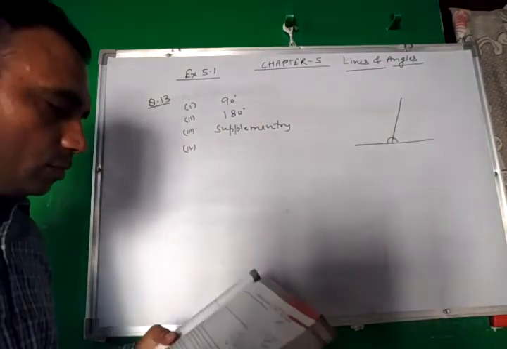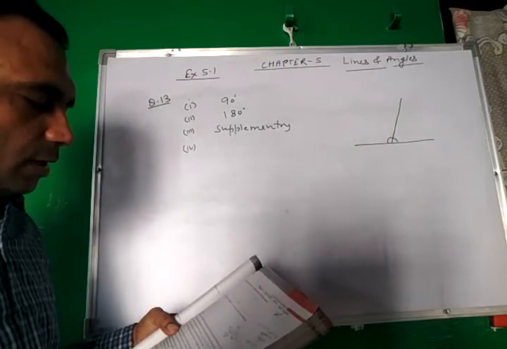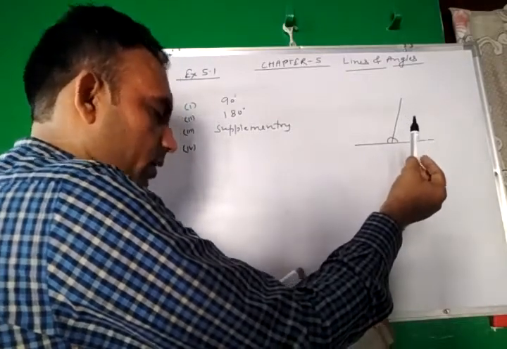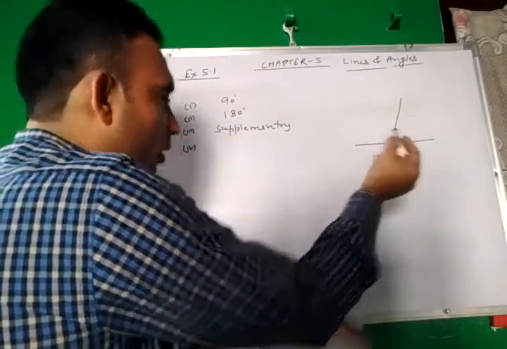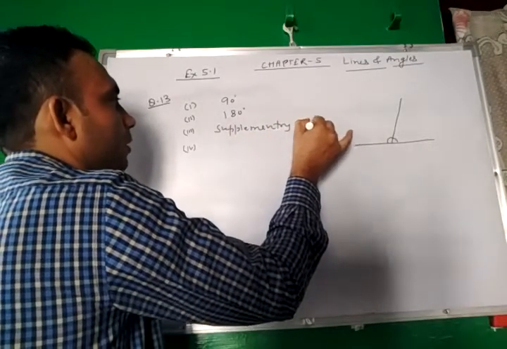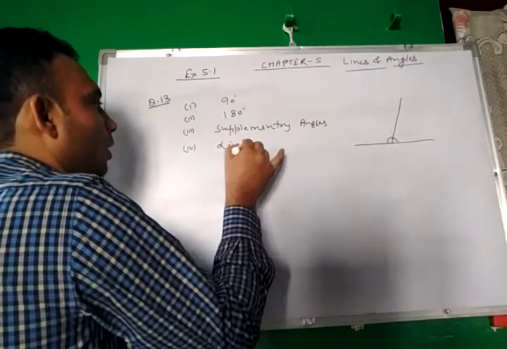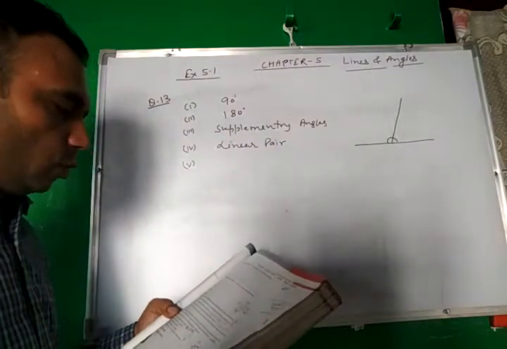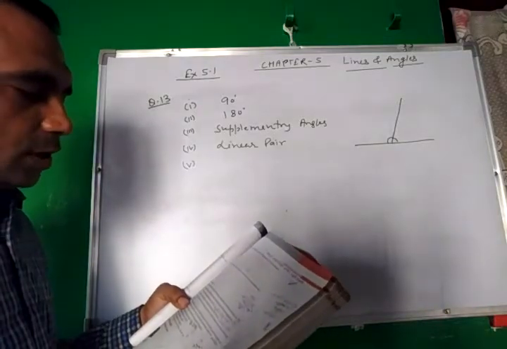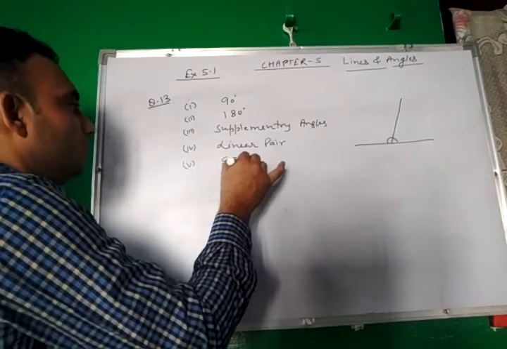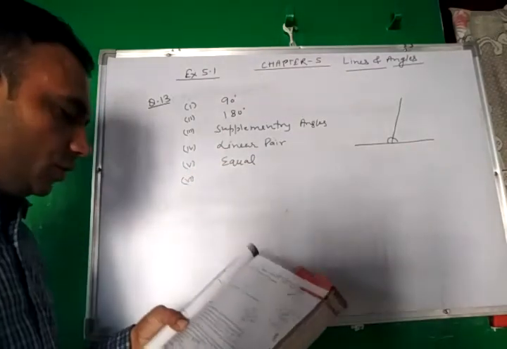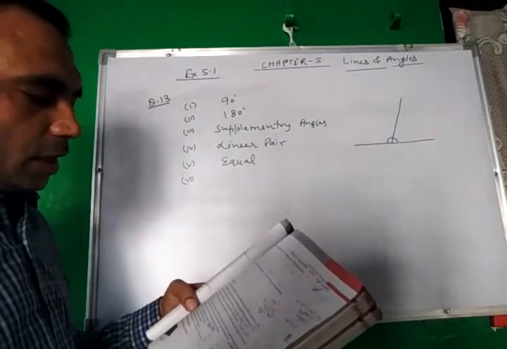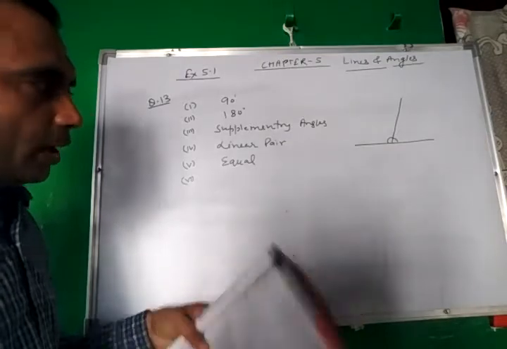Fourth, if two adjacent angles are supplementary, then they form a linear pair. This is the opposite of the third part, linear pair. Fifth part, if two lines intersect at a point, then the vertically opposite angles are always equal. Sixth point, if two lines intersect at a point and one pair of vertically opposite angles are acute, then the other pair of vertically opposite angles are.